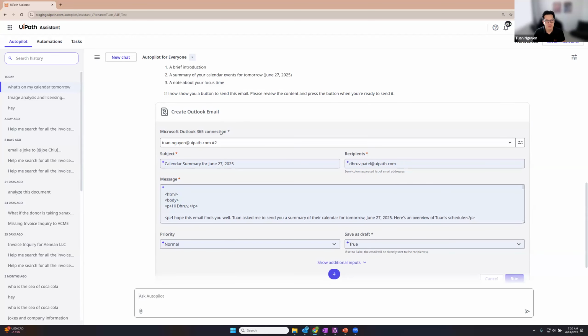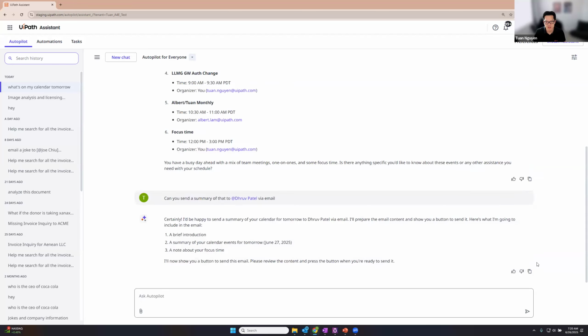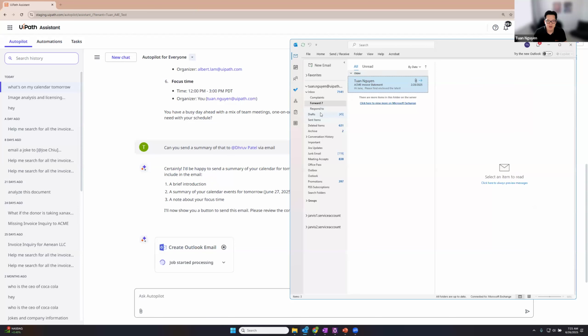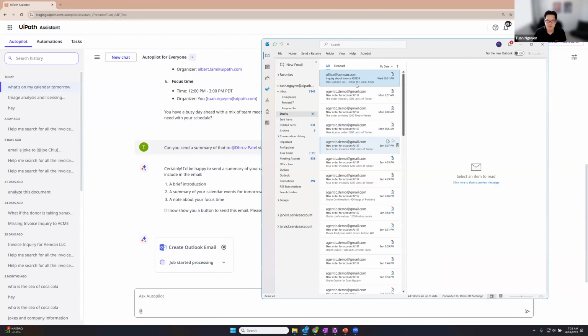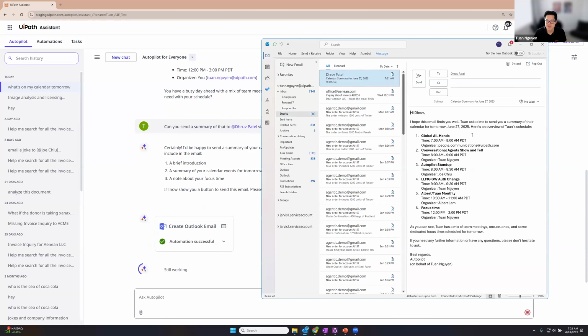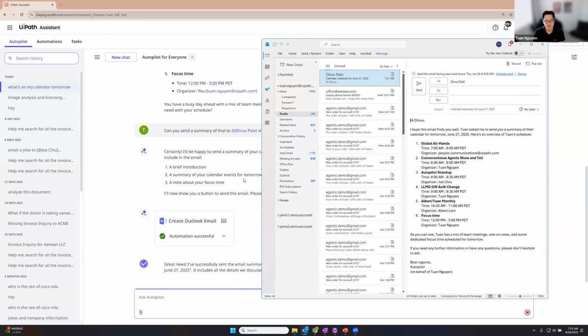So here I have a create Outlook email. It's using the connection I've already set up. And it's gone ahead and inferred all the arguments that I need to run this automation. Okay, and everything looks good to me. I'm going to click run. It's going to run this automation. And then once it's finished, I'll go into my drafts and you should see that pop up just right here. All right, automation successful. Here is that email to Dhruv. I can go in here, verify the contents, modify if I see fit, and press send.